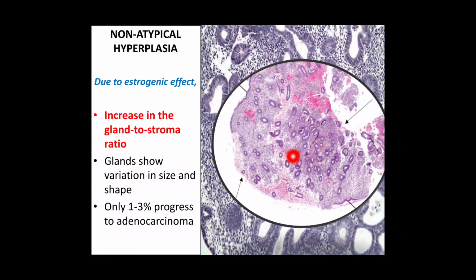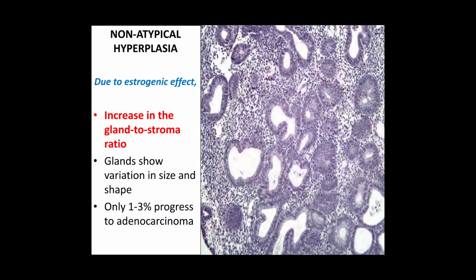You see that the endometrial glands are increased in number and variable in their sizes. So there is an increase in gland to stroma ratio. This is the first point, increase in gland to stroma ratio. Second point, the glands are variable in size and shape. And this is the higher power view, and here you can see these glands which are crowded. There is an increase in gland to stroma ratio. In some of the glands you can see stratification, but there is no feature of atypia